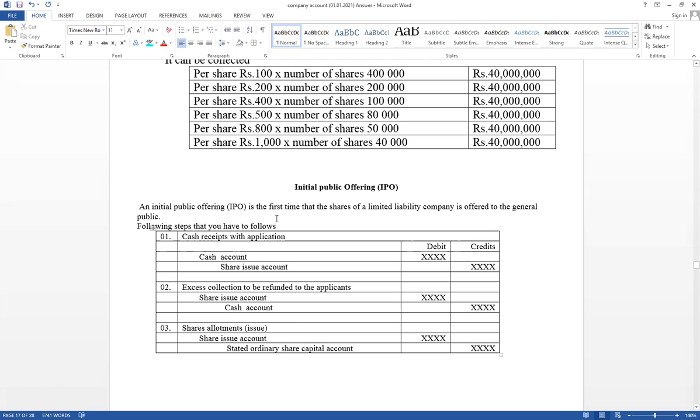Company issues shares to the general public for cash. First one, cash receipt with application. Second one, excess application. And third one, shares allotment. It means share issue. Right.